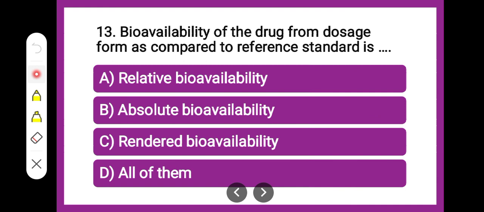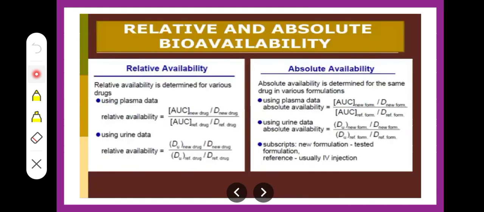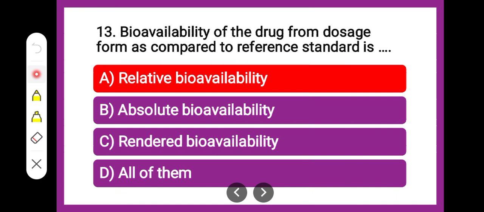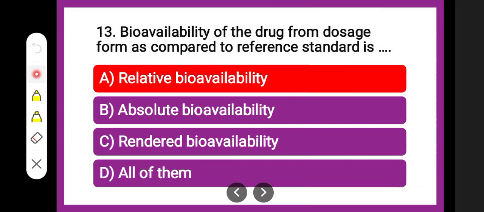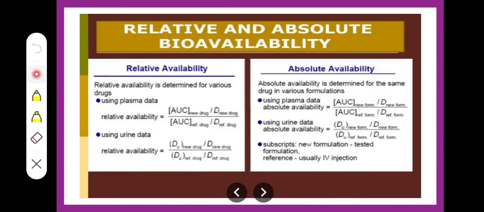When it is compared with the reference standard, what is it? Yes, definitely it is relative bioavailability, because it is related. You can see it here in the explanation, relative bioavailability for various drugs.